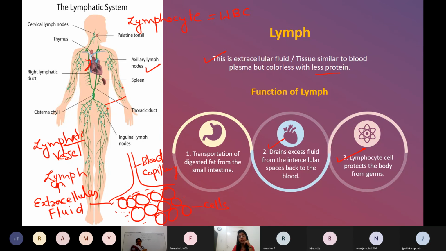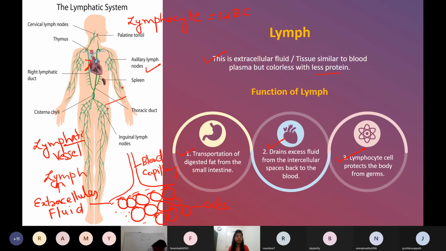One more work of the lymph is the transportation of digested fat. Generally, glucose and amino acids, the smaller molecules, are transported by the blood capillaries. But some of the fat molecules are not absorbed by them, that's the problem. Digestion is done, so that is absorbed by the lymph.